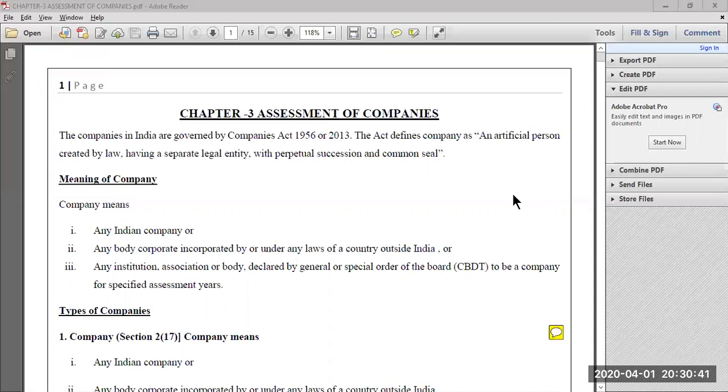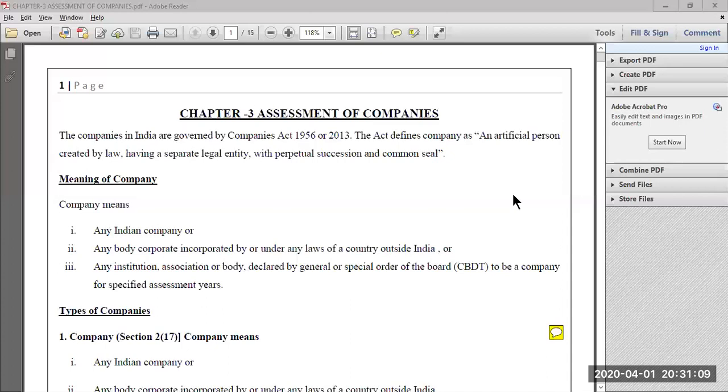Another important feature of a company is perpetual succession. Perpetual succession is nothing but continuity of business. Once you start a business, there will be a few promoters who establish or incorporate the company. Even after the promoters are deceased, the business still continues to exist, it won't cease. In spite of certain persons being deceased, the business will still be in continuity, and that is called perpetual succession.